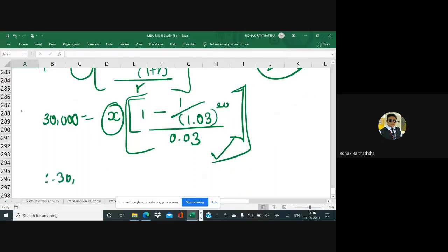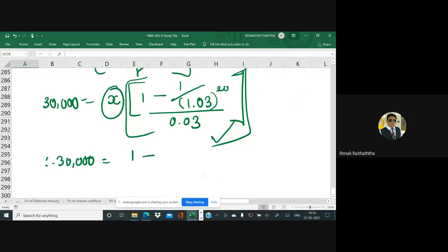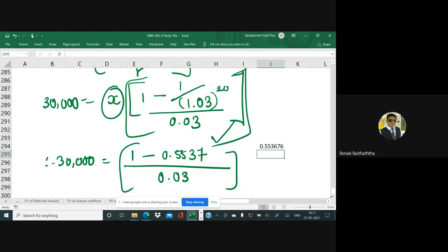Therefore 30,000 equals x times 1 minus 0.5537, to be divided by 0.03.